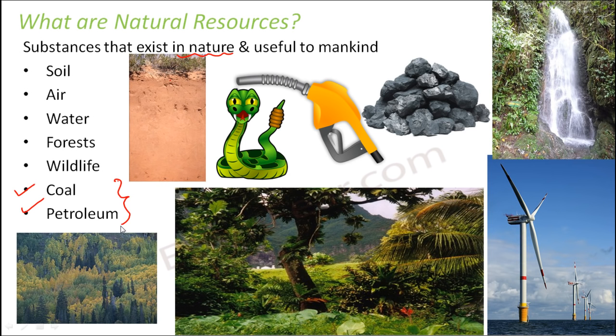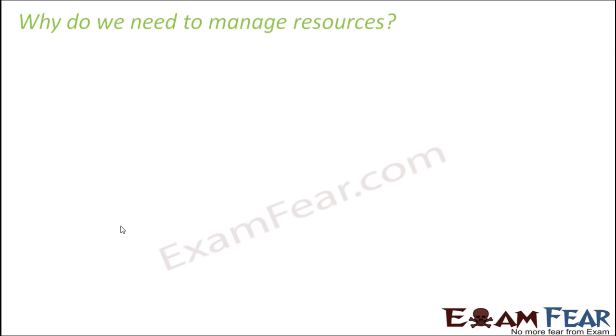For example, it is used for cooking purposes. Coal is also used for generation of electricity. The heat energy of the coal is transformed into electric energy. That's how the energy is utilized. Petroleum, there are so many products which are obtained from petroleum like petrol, diesel, kerosene, and all of them are useful to mankind. So these types of resources are called natural resources.